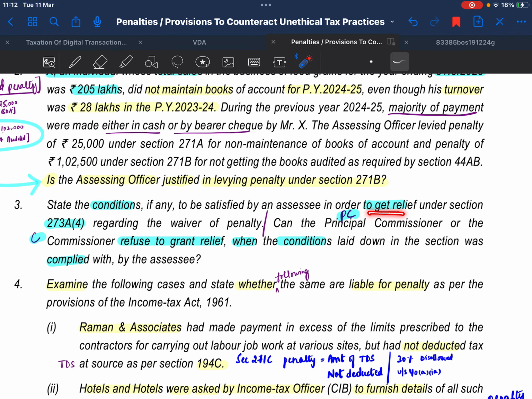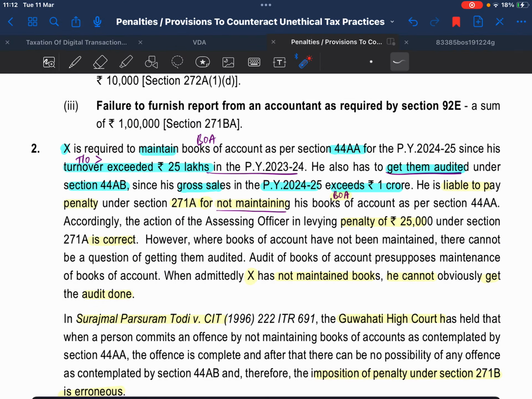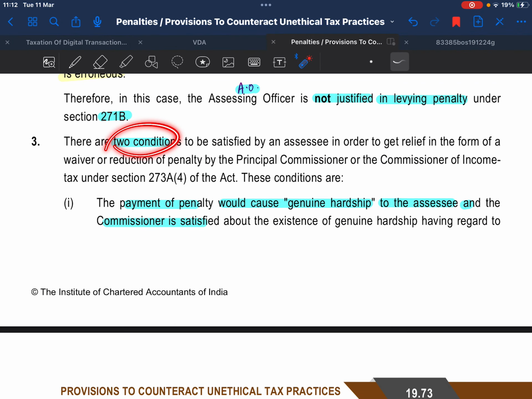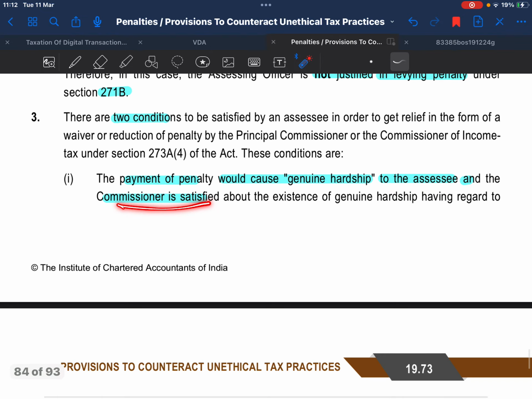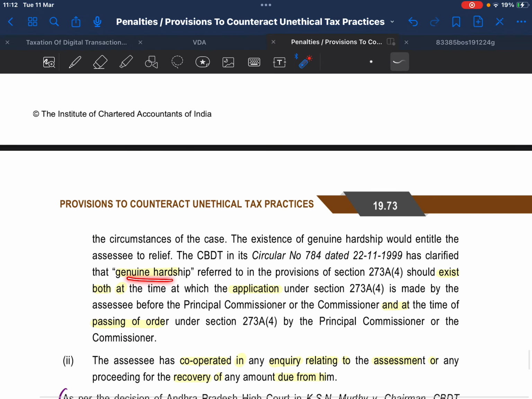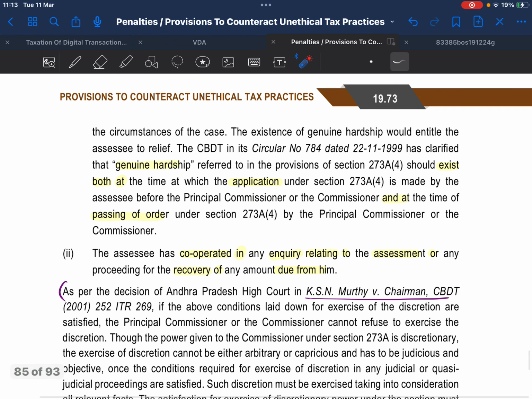State conditions to get relief under section 273A, subsection 4. Can Principal Commissioner or Commissioner refuse to grant relief when conditions are complied with? Solution. The two conditions are: payment of penalty could cause genuine hardship to the assessee, and the Commissioner is satisfied that genuine hardship exists both at application and at the time of passing order. And the other condition is that the assessee has cooperated in inquiries related to assessment or recovery of any dues from him.